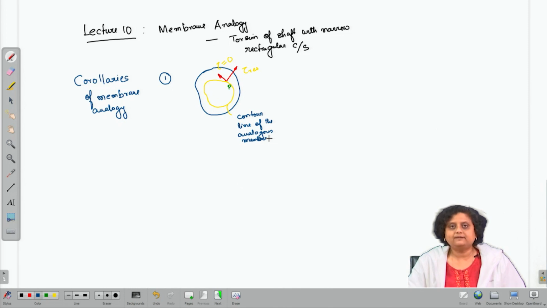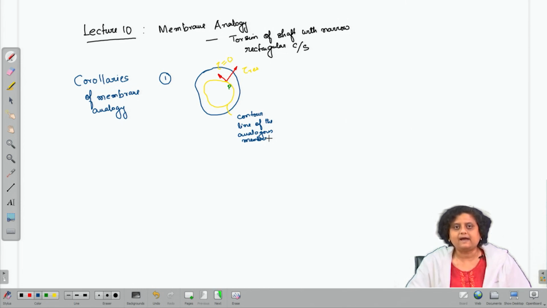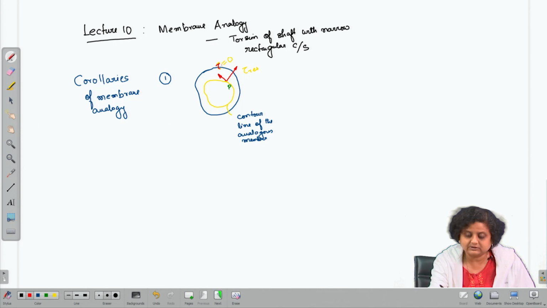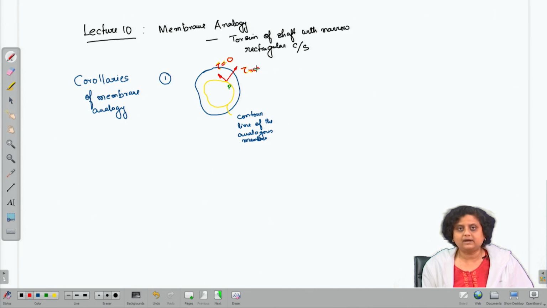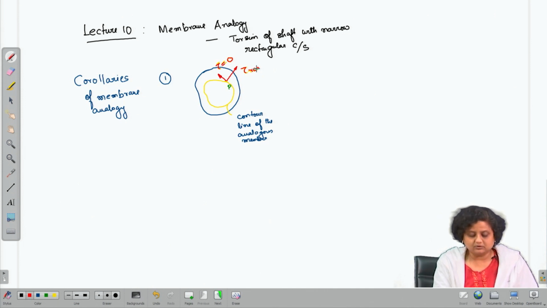So, in other words, if we are given a shaft with an arbitrary cross section and we are asked to find out the resultant of the shear stress or the net shear stress at any point P, then we have to think of the contour line passing through that point P on the analogous membrane, and then the resultant of the shear stress is going to be 0 along the tangential direction to this contour line, and the entire resultant is in the direction of the normal to the contour line at the point P. So, this was the first corollary that we discussed.